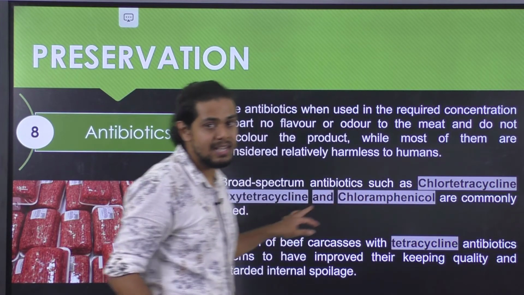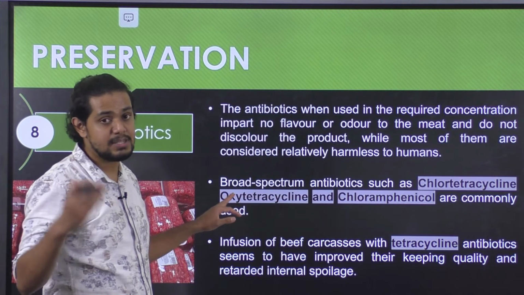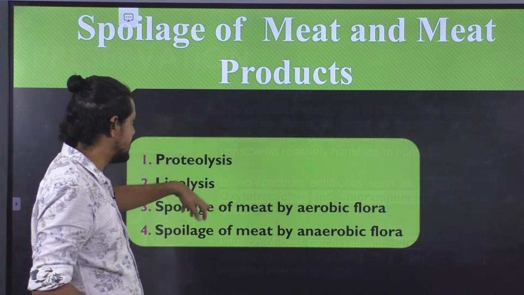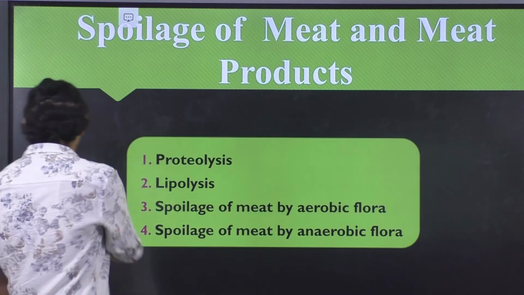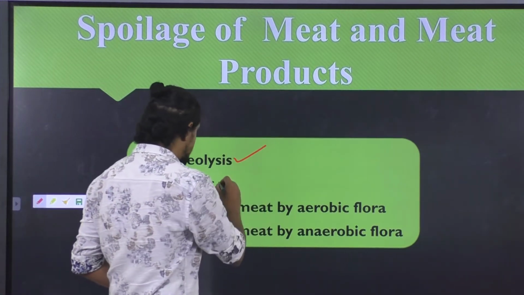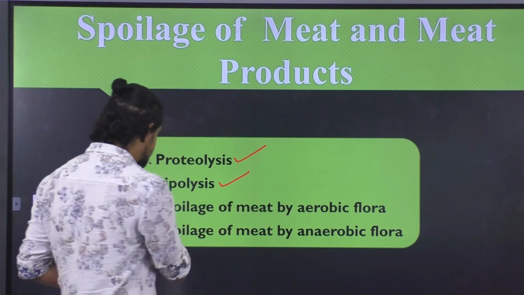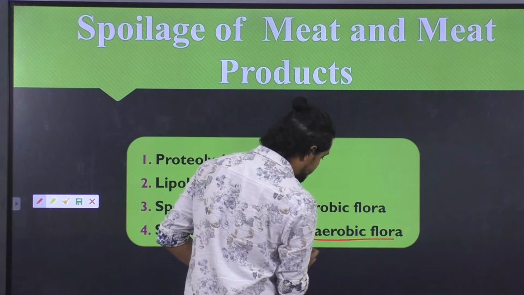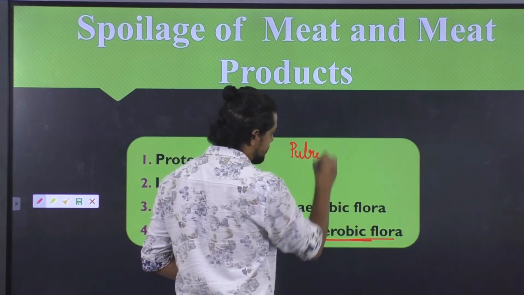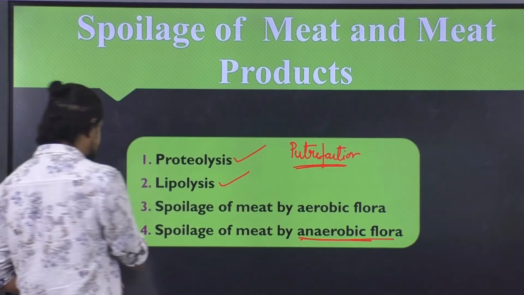So let us now understand what are all the important spoilage characteristics or the spoilage changes that are brought in by the microorganism in case of meat as well as meat products. So herein we would be majorly concentrating on 5 of the most important types, that is the proteolysis, lipolysis, the spoilage of meat by aerobic flora and the spoilage of meat by the anaerobic flora. Besides this, we will also be concentrating on putrefaction. Okay, so let us now understand individually.